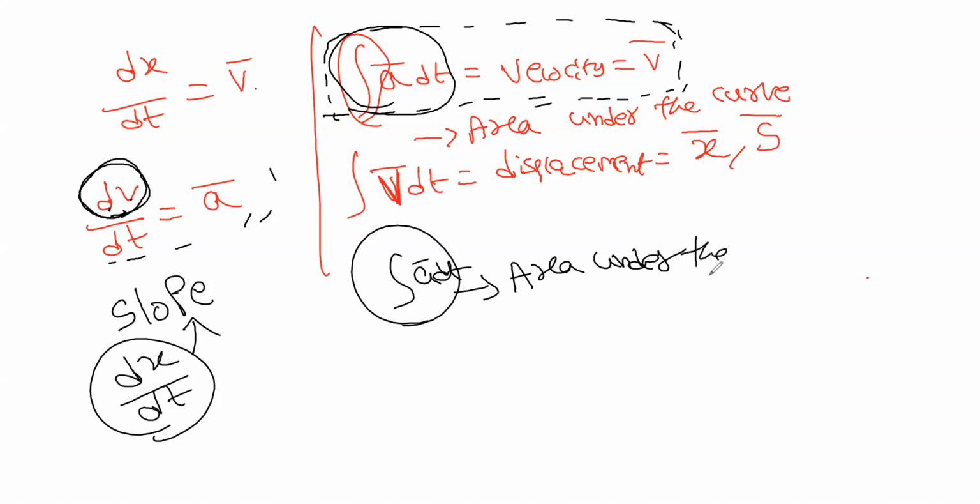When they give graphs, if you find the slope, you will get dx by dt, then you can find velocity or acceleration. If you find the area under the curve, you will get integration of v dt as displacement, integration of a dt as velocity.